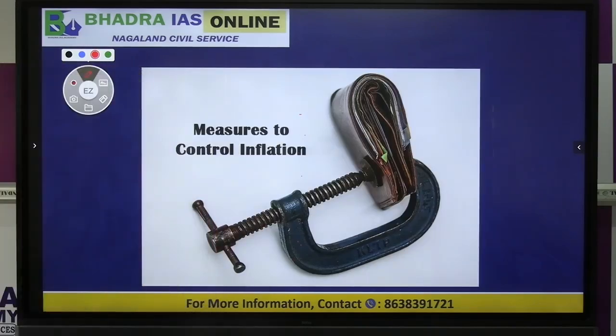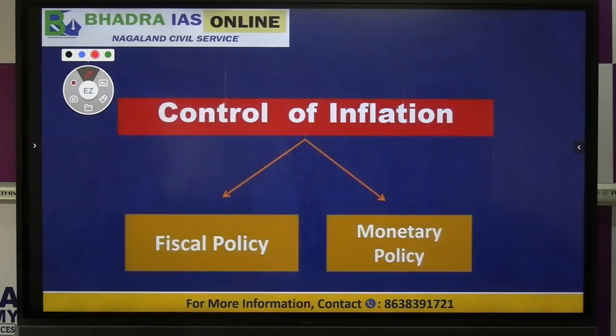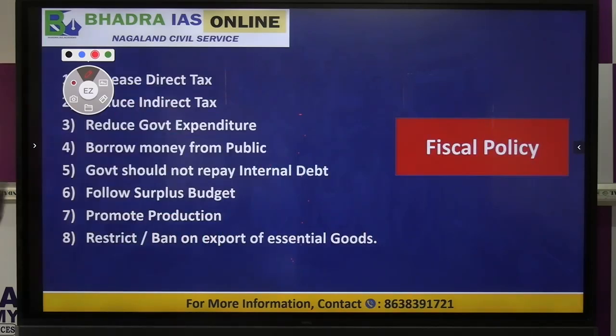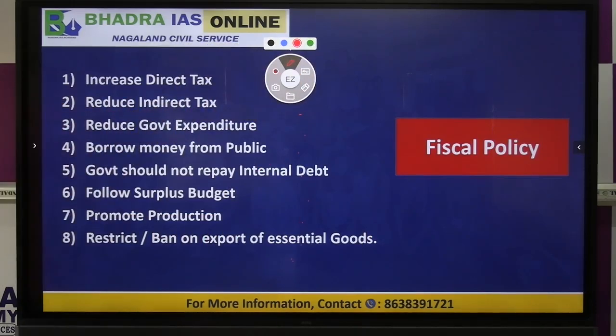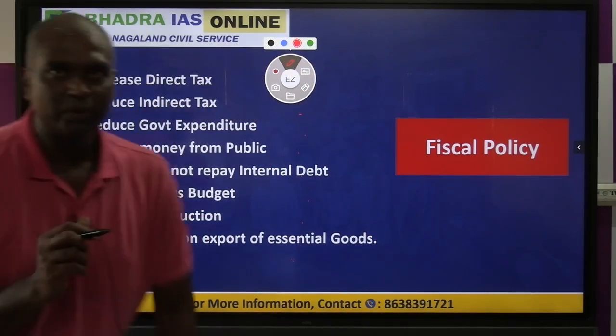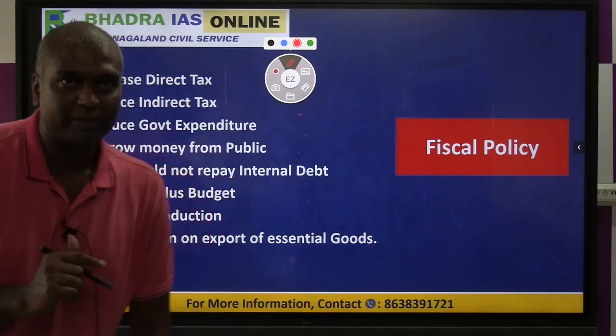Now let us look at what are the measures to control inflation. For your exam, this kind of topic will definitely be asked. So generally we say there are two types of measures to control inflation. One is the fiscal policy, other one is monetary policy. Now fiscal policy belongs to the government. So what should the government do to control inflation?